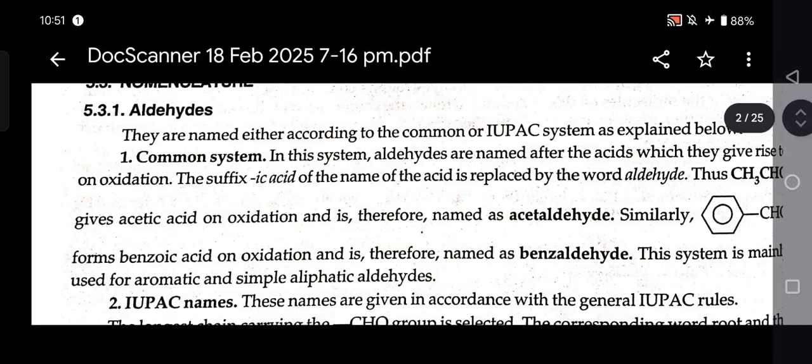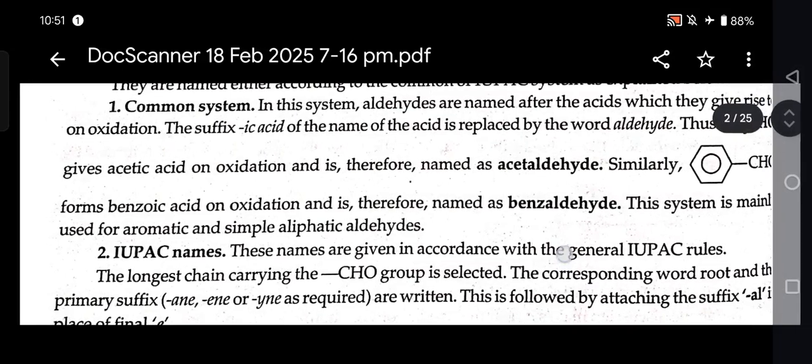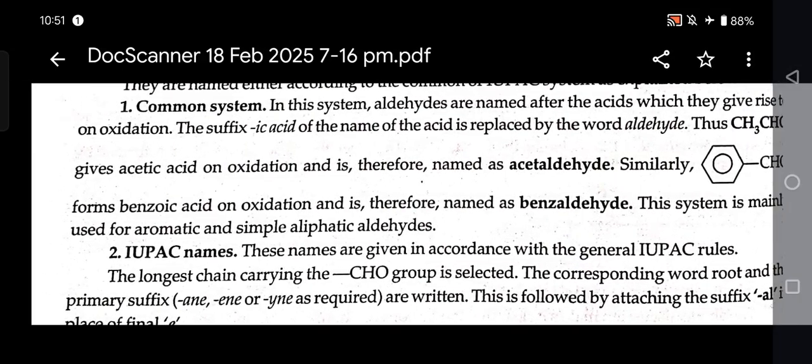Nomenclature. Aldehydes are named either according to the common or IUPAC system as explained below. Common system. In this system, aldehydes are named after the acid which they give rise to on oxidation. The suffix "ic acid" of the name of the acid is replaced by the word aldehyde. CH3CHO gives acetic acid on oxidation and is therefore named acetaldehyde.